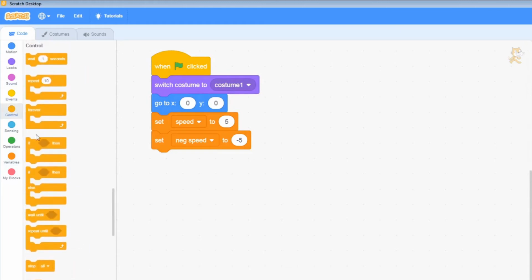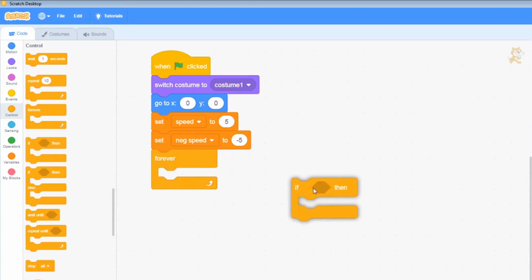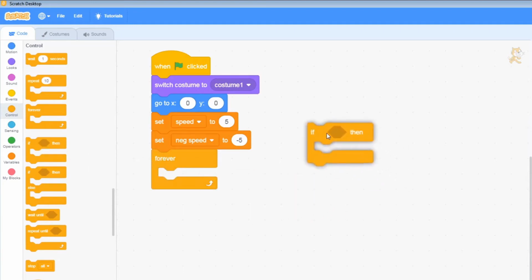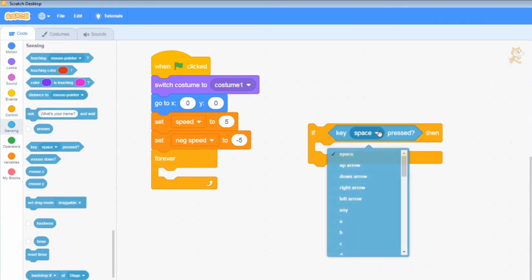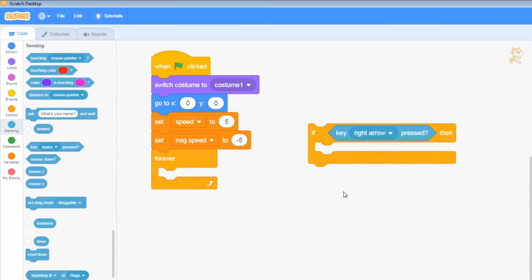We are now going to go over to Control and grab a forever loop. Put it in here. And we're going to grab an if-then statement, making sure I'm grabbing the right one. Yes, I am. And this is going to look very similar to previously, where we put in the sensing if key is pressed, and we're going to choose right arrow.